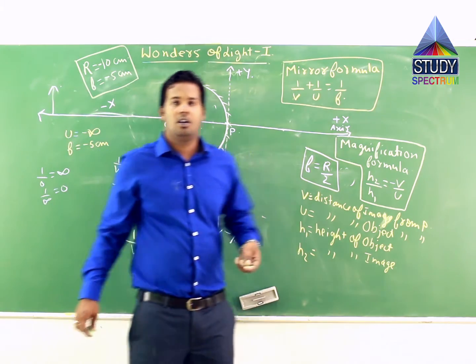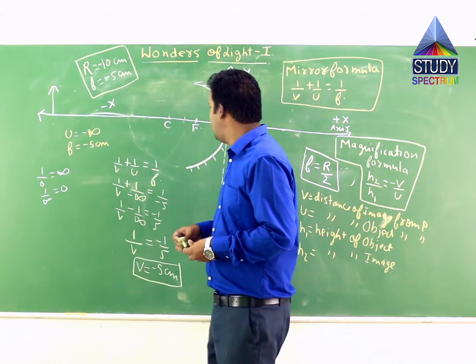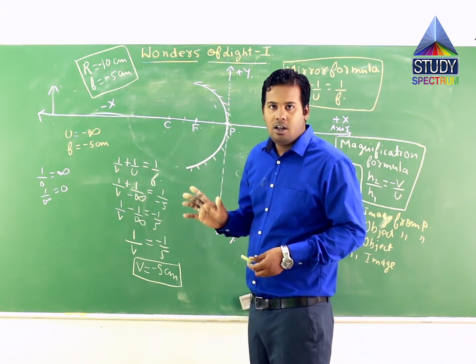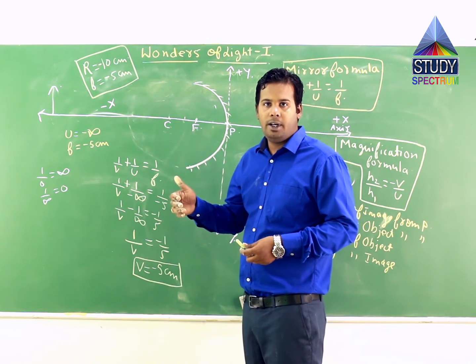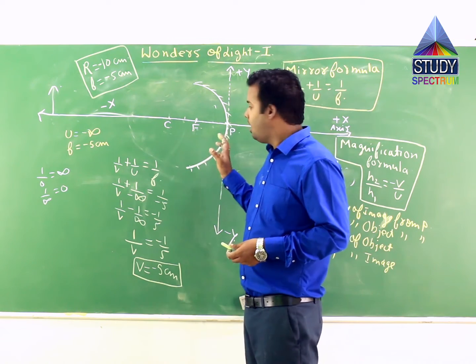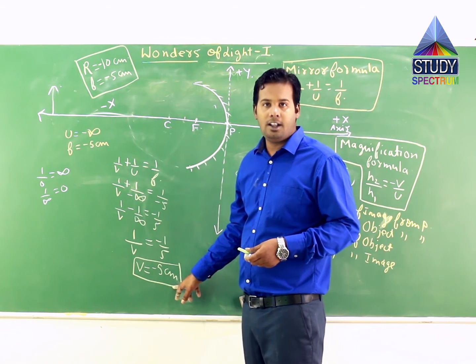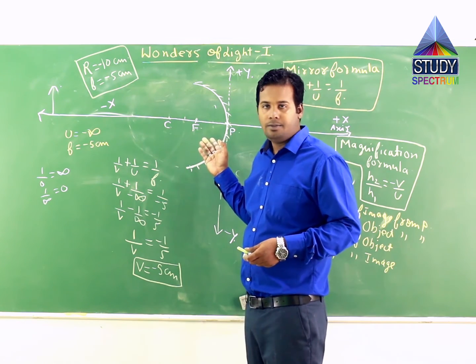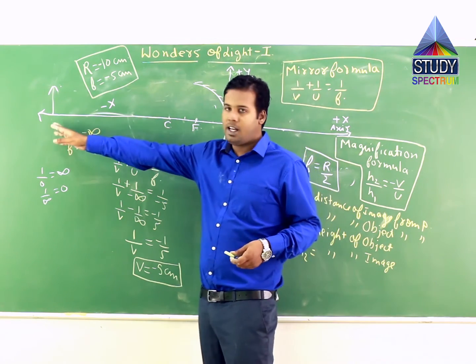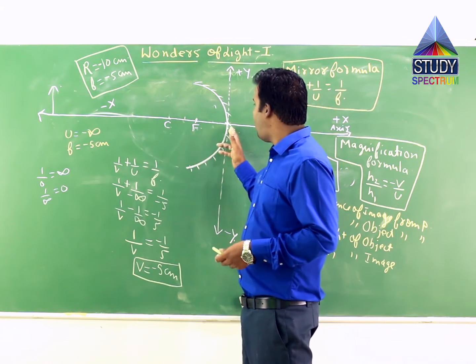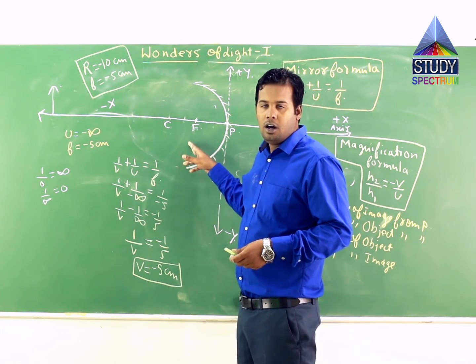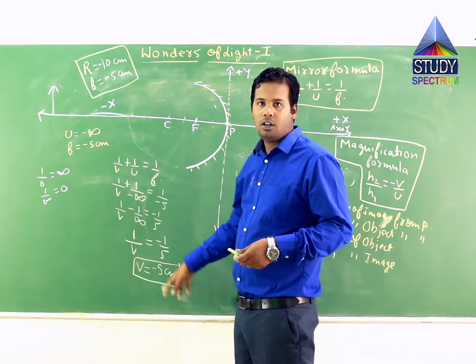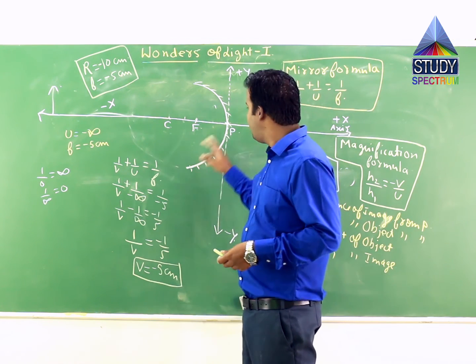That is the result. It tells us that v is placed somewhere at 5 centimeter from the concave mirror, and since it is coming out to be a negative value, it should be on the negative x-axis. Correct? So if the object is placed at infinity and I want to locate 5 centimeter on the negative x-axis, because the value of v is minus 5 centimeter, where can I locate it?